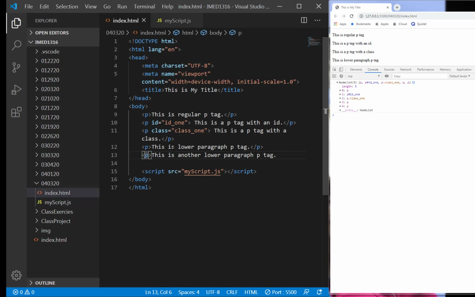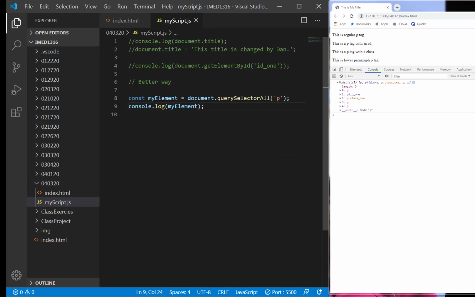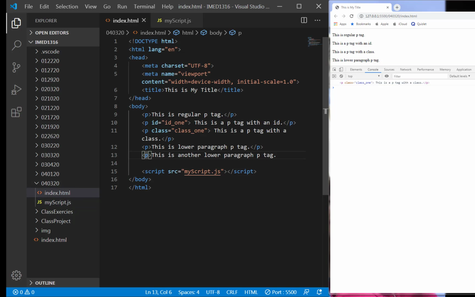I can access that if I went in here and put a square bracket with the number 2. So number 2 output is class underscore 1. 0, 1, 2. So this is class underscore 1.